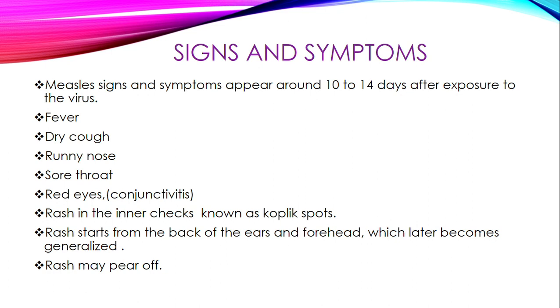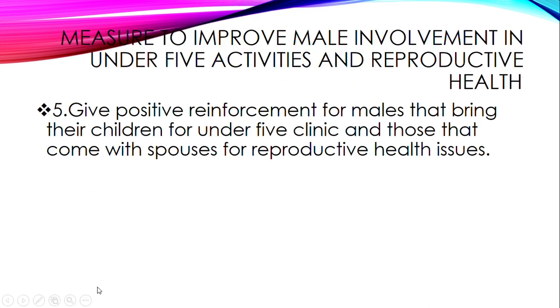Then the body rash starts from the back of the ears and the forehead, which later becomes generalized. So the rash starts from behind the ears, then it comes to the front, then later on it is generalized to the entire body. This rash may even peel off.